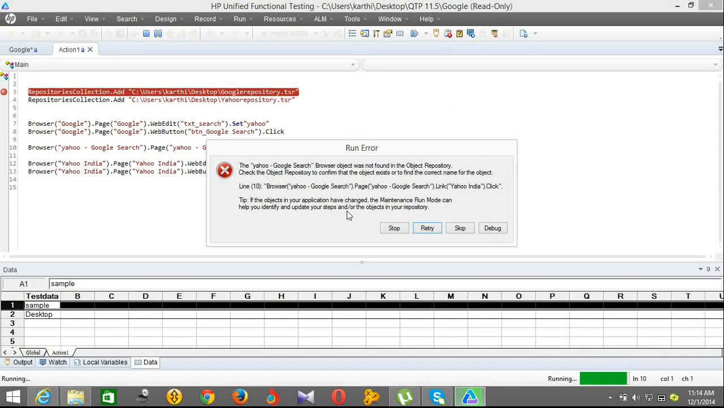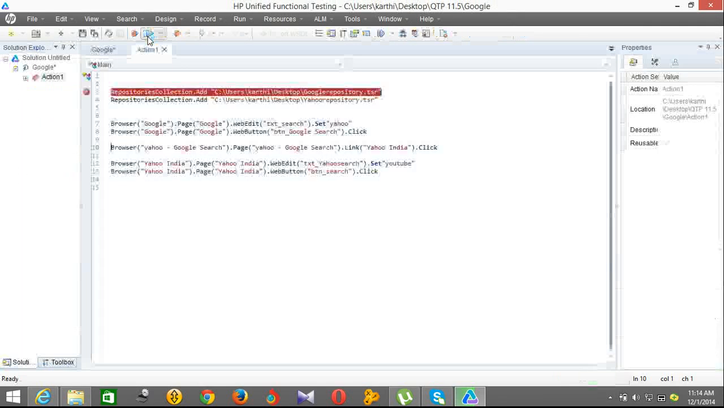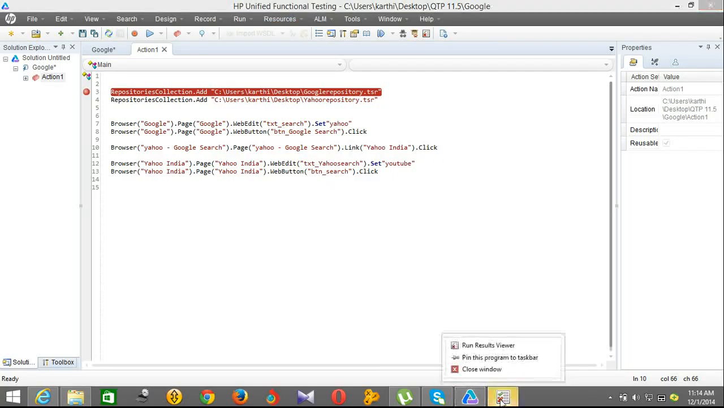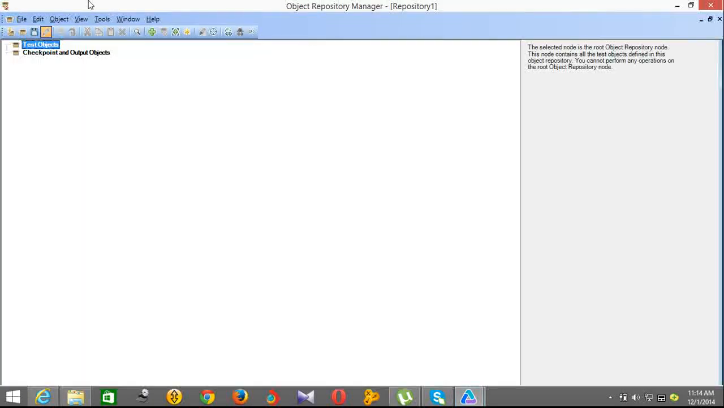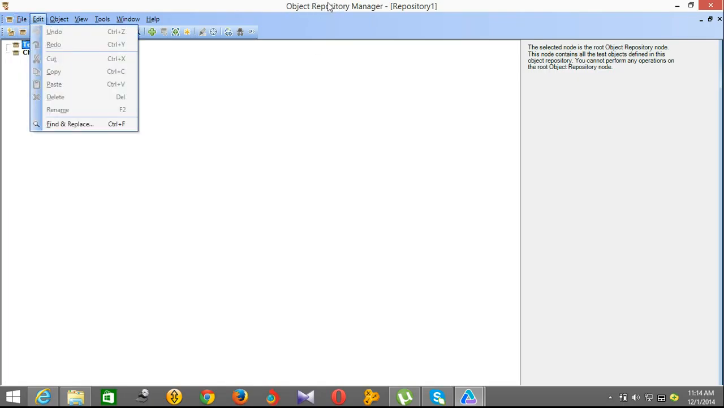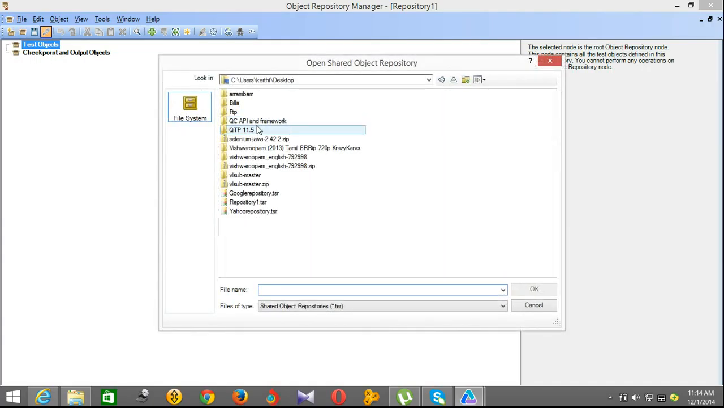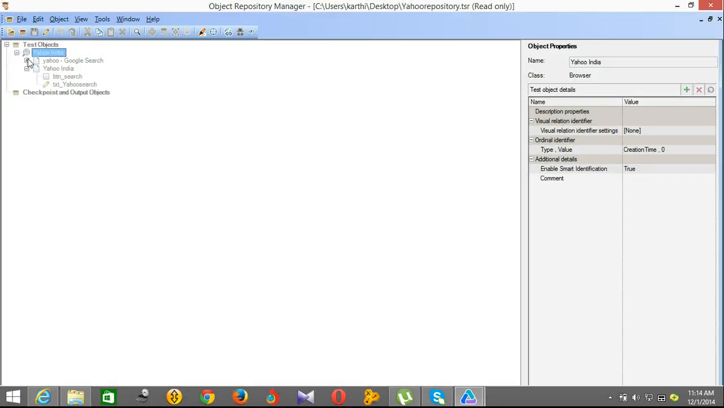You can see that the object is not here in the second object. We will check. So how do we check the shared object? If there is some error in the shared object repository, how do we rectify it? You have to open the Object Repository Manager from the Resources menu, go to File and open the Yahoo repository which is showing the error. I am just opening it.